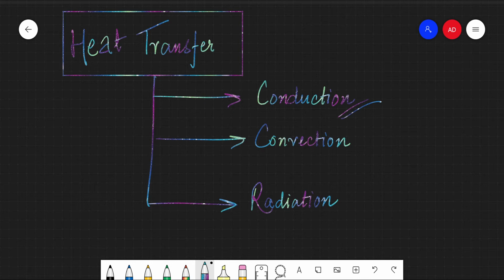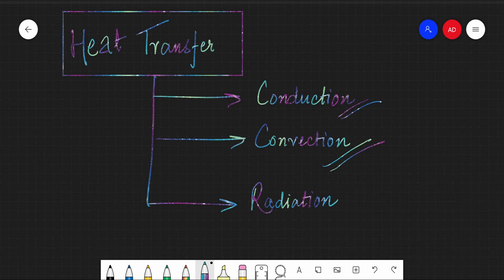Now, convection is quite similar to conduction, but only differs in one respect in that the medium itself is moving, that the medium itself transfers heat. So, in conduction, the medium itself is not responsible for any transfer of heat apart from its material properties. But in convection, the medium is also participating in the transfer of heat or in the interactions of heat.